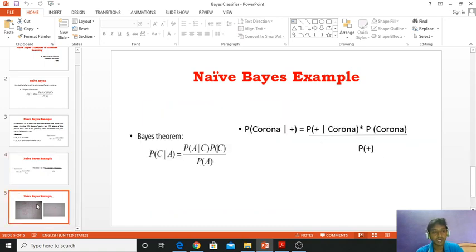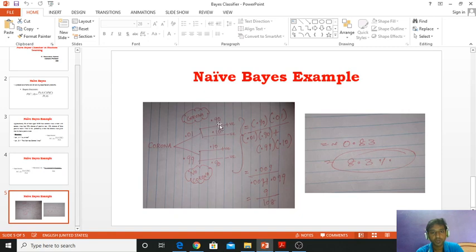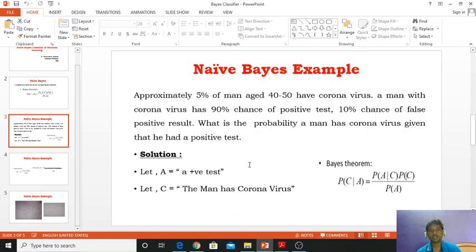P of positive. Take the whole positive. What is the positive? Within the 1%, 90% is positive, so 90 times 1, plus within the 99%, 10% positive. We derive and get 9 divided by 108. That means approximately 8.3% who suffered coronavirus. So the probability of having coronavirus given a positive test is 8.3%.